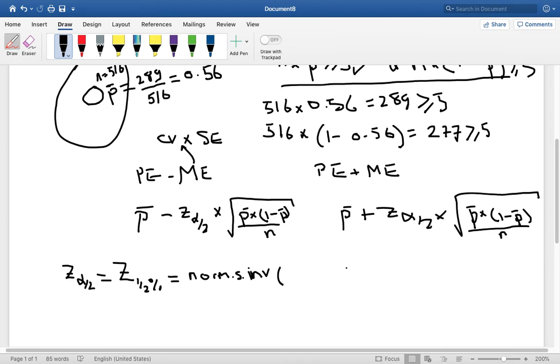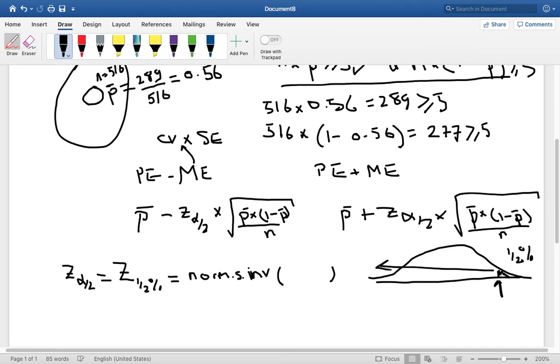Well, let's just do a quick sketch of this. Z of 0.5%. So I want to find this value here, the critical value, and this area in here is 0.5%. Excel wants the area to the left of that point.